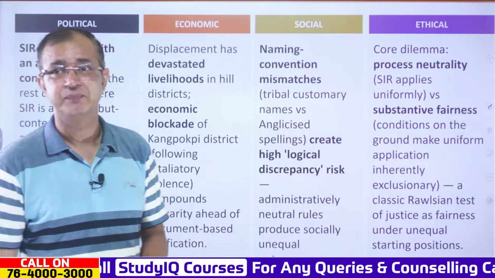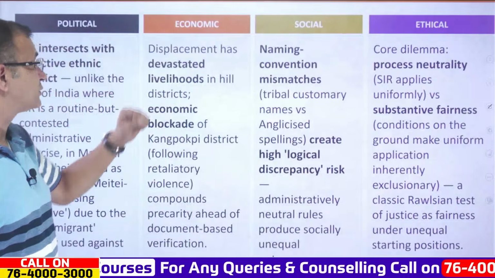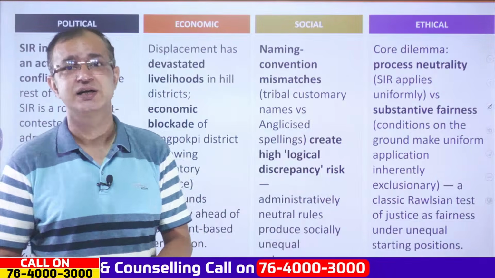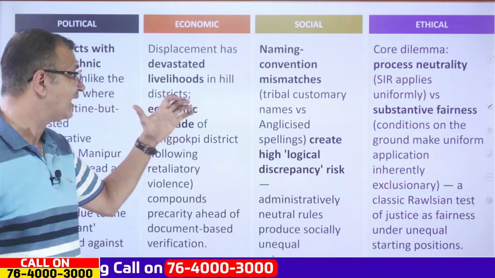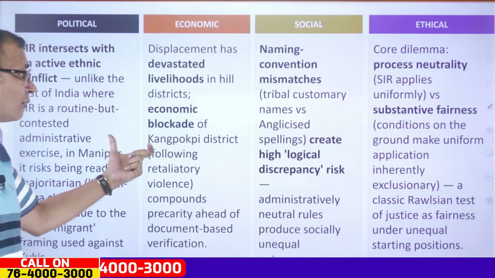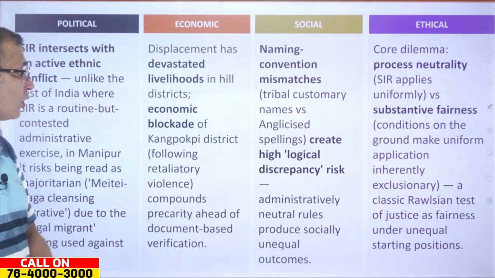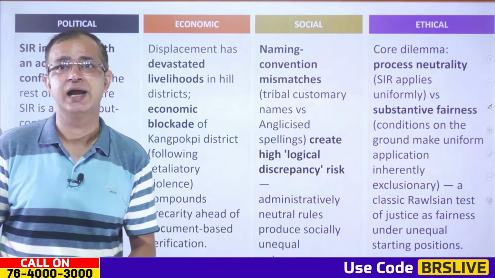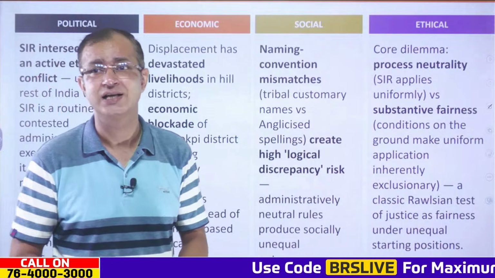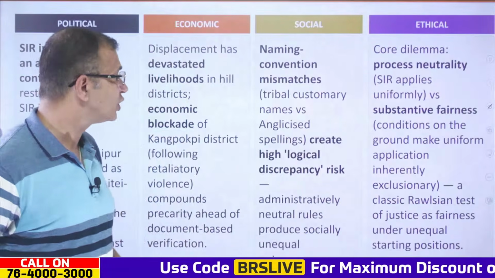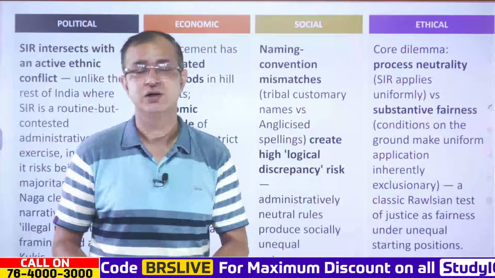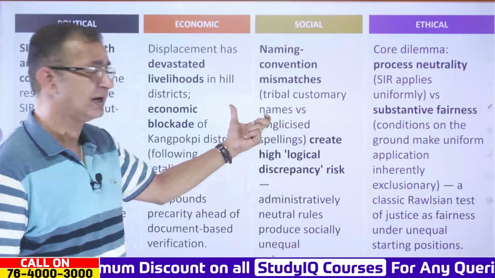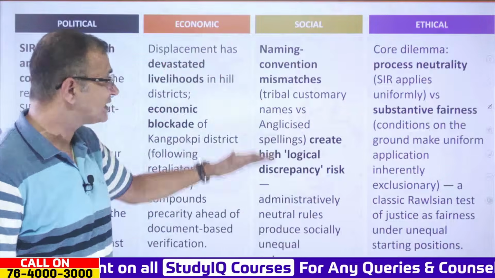Also, when it comes to displacement, from the economic perspective it has devastated livelihoods in the hill districts, and there had been an economic blockade of Kangpokpi district, followed by retaliatory violence, which compounds the precarity ahead of document-based verification. From the social perspective, the naming convention mismatches. There are tribal customary names, and we have anglicized spellings as well.